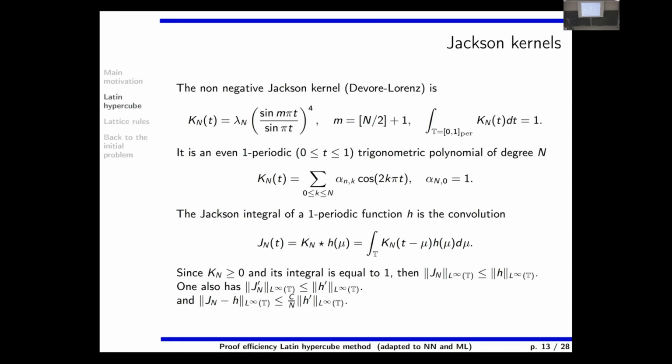If I am able to control the difference between the Fourier truncated series and the function in L infinity norm, it will be very convenient to control the errors at the points or in any Latin square. And it is known that with the Jackson kernel, this is classical numerical analysis. I just recopy classical textbooks by Devore and Lorentz. You have all the tools.